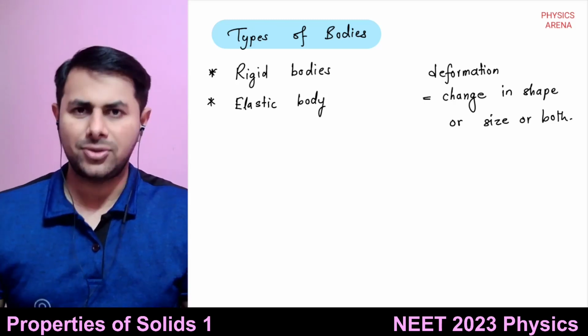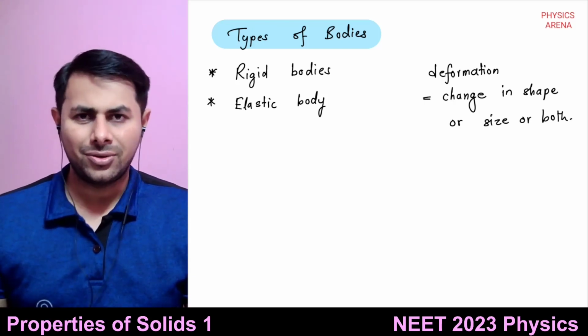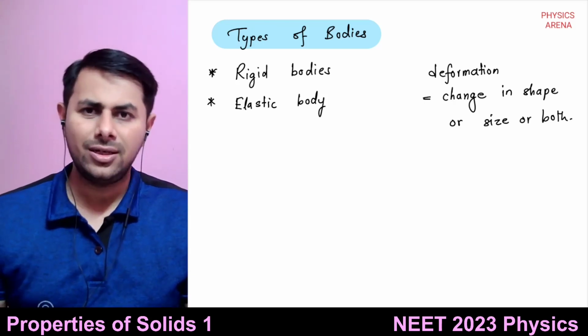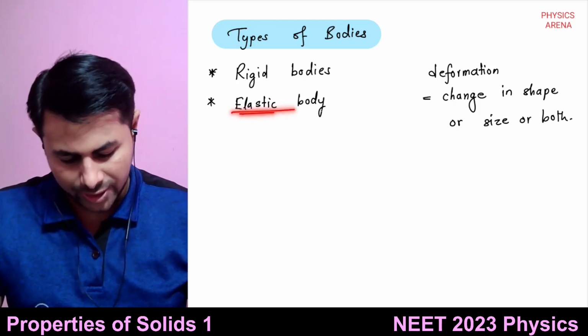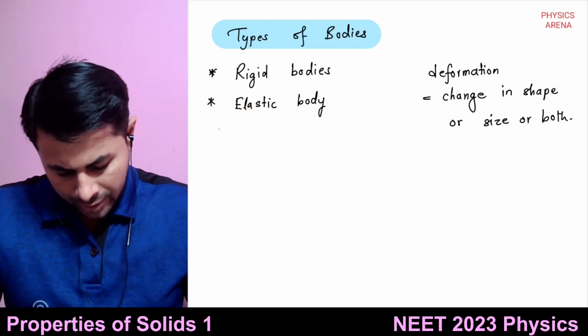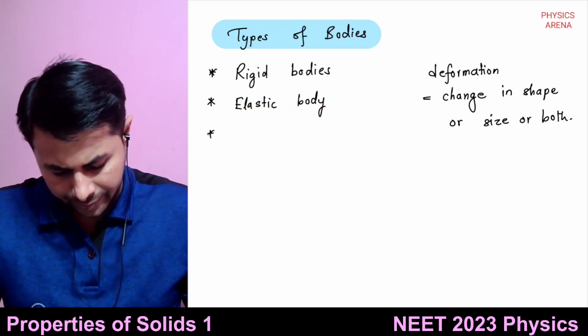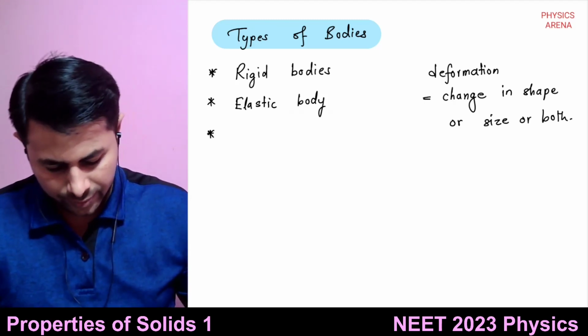So the body will regain its original shape and size once the external force is removed. That kind of body is known as an elastic body. So this is a perfectly elastic body.